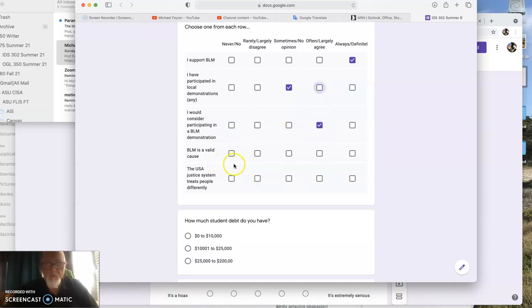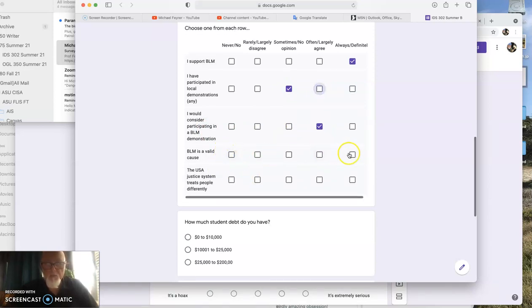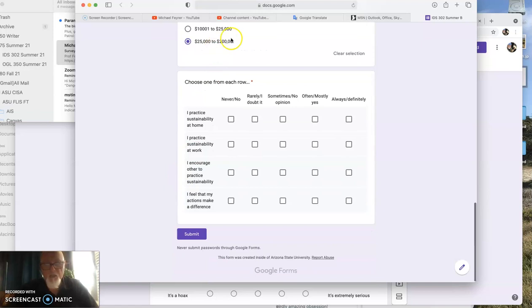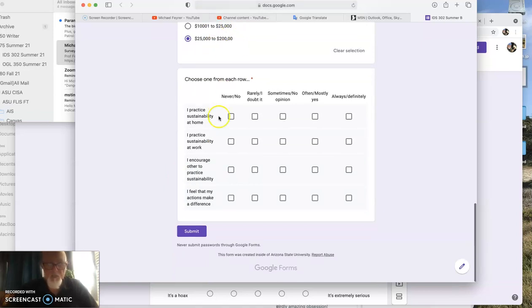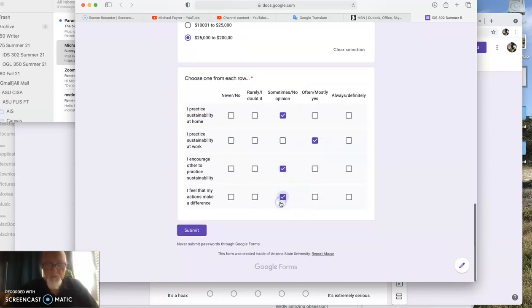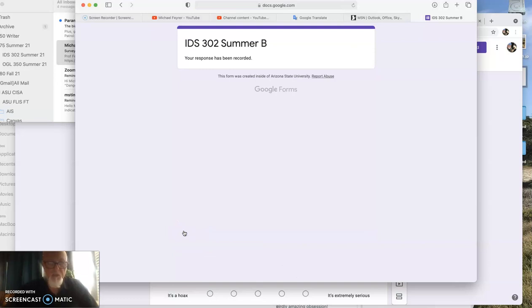I don't know why it's limited. Maybe that's a setting. BLM is valid cause. True there. USA just choose. Okay. How much student loan do I have? Like that. Actually, I don't have one because I'm more than that and missing a 0. Practice sometimes, often, sometimes, and now submit. So this is what your people are going to do, right?